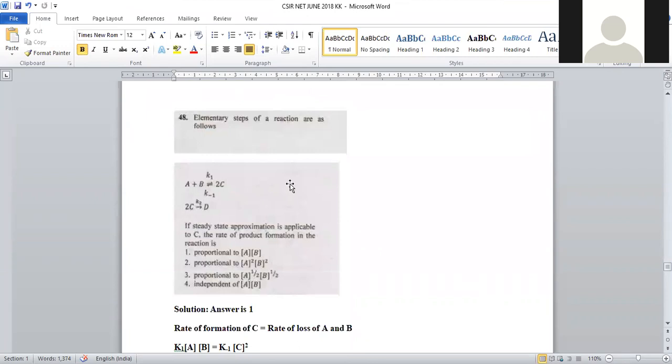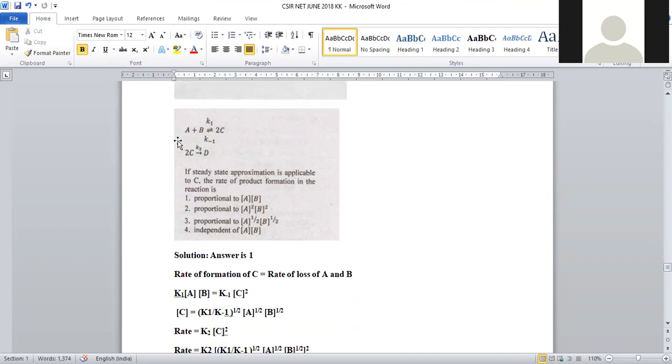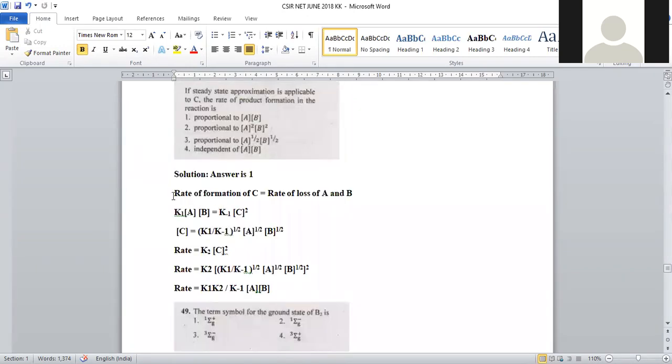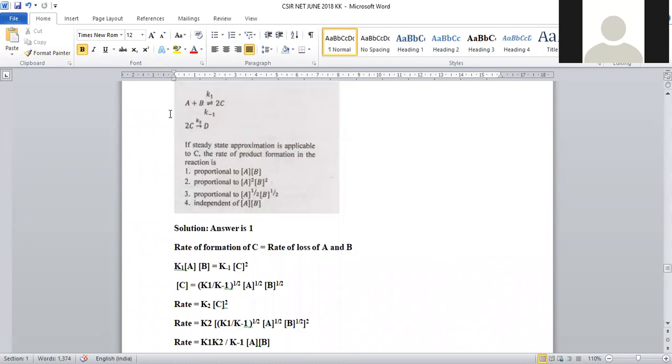Question number 48. Elementary steps of reactions are as follows. A plus B gives rise to 2C. 2C gives rise to D, right? So in this case, if steady state approximation is applicable to C, find the rate of product formation of the reaction. Okay. So when we apply steady state approximation, we have to find out the rate of product formation. Okay. So here, what is given? A plus B gives rise to 2C.